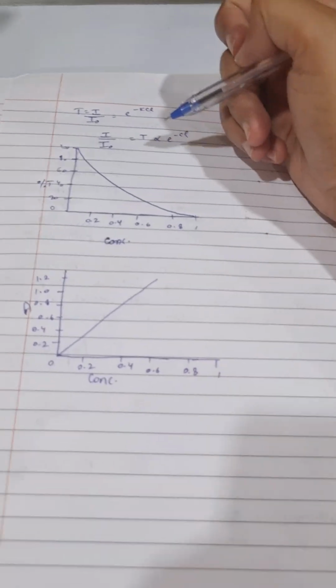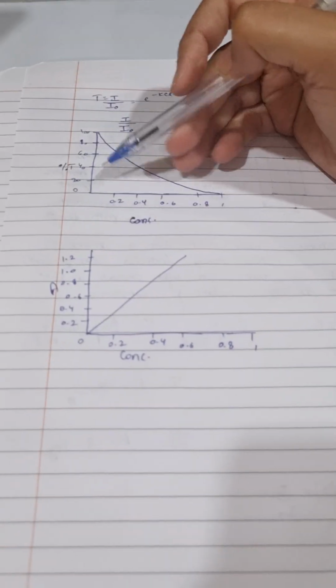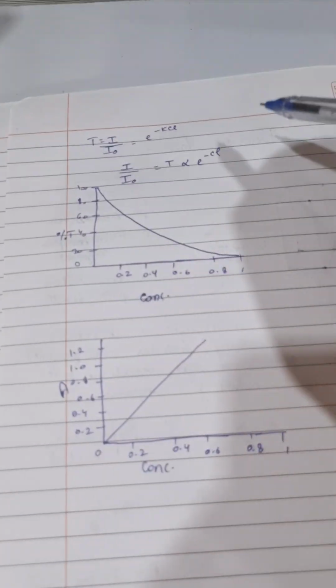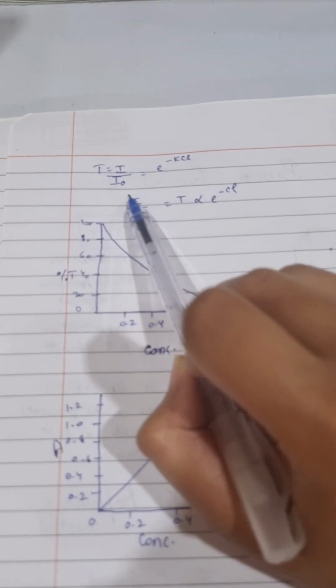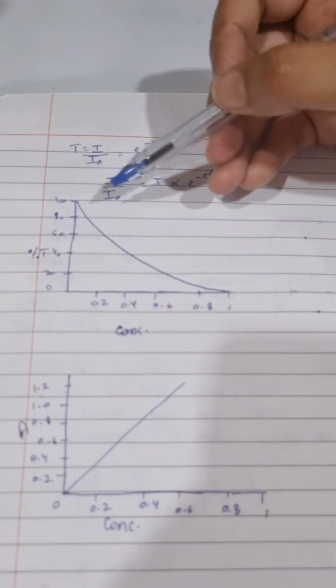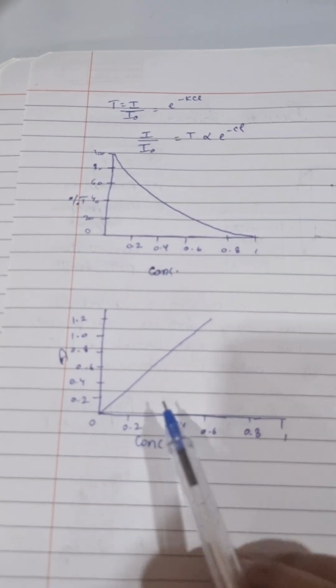Next is the graph between transmittance and concentration, percentage transmittance versus concentration. As we know, transmittance equals transmitted light upon incident light, which equals the negative exponential, so we will plot the graph as a negative exponential. Second is absorbance.